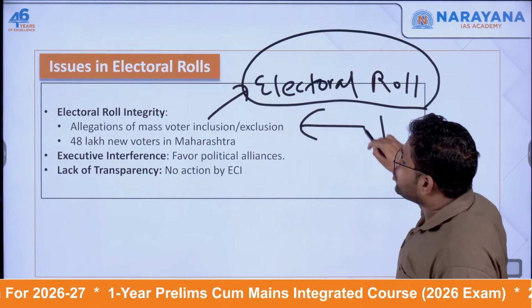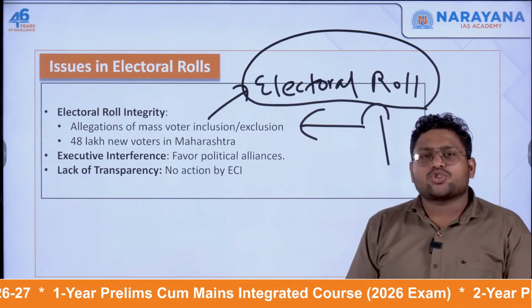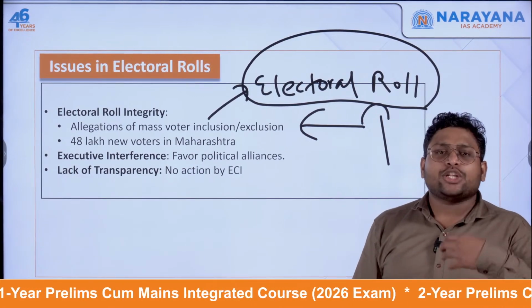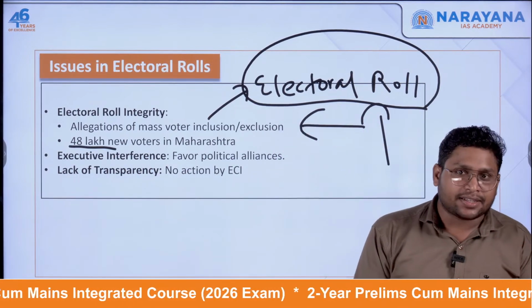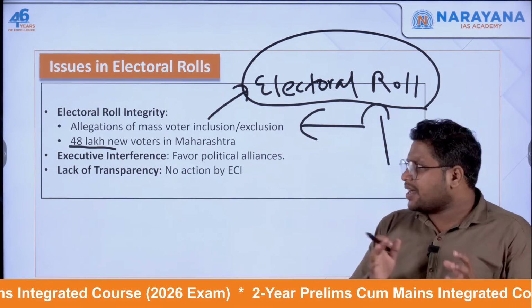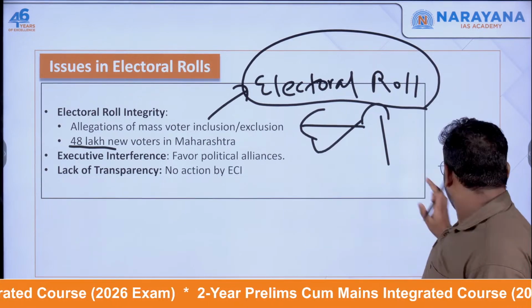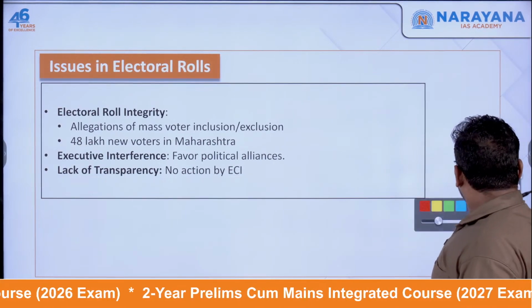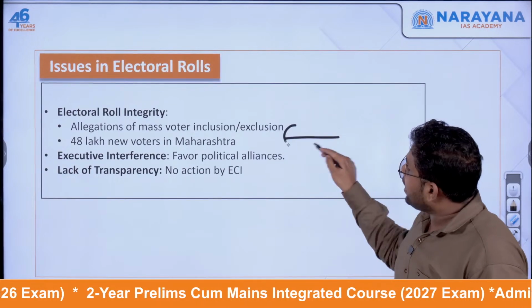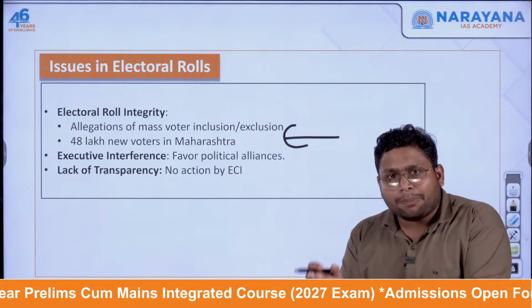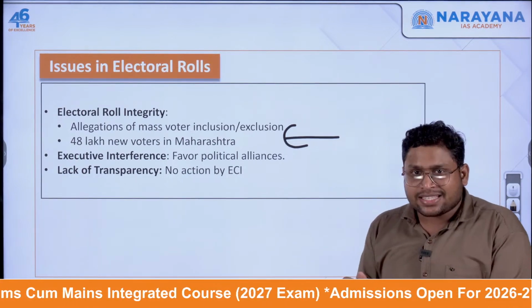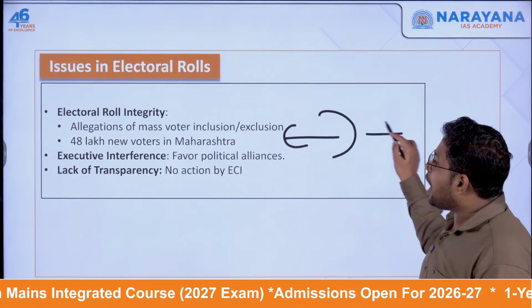Now, in that electoral roll, suddenly we saw some new additions, inclusions of voters, and the number is somewhere around 48 lakh. So for this sudden increase, this mass voter inclusion, people are saying that this was done so that a particular political party or a particular alliance can get some benefit out of it.